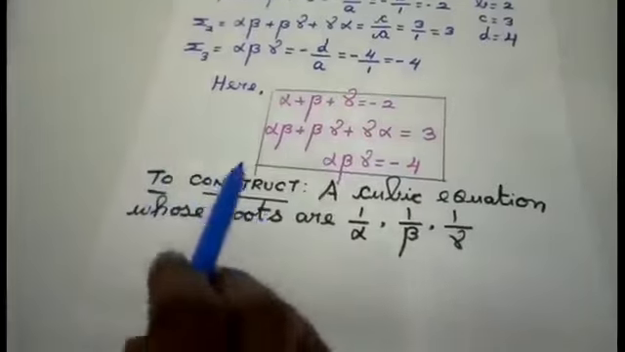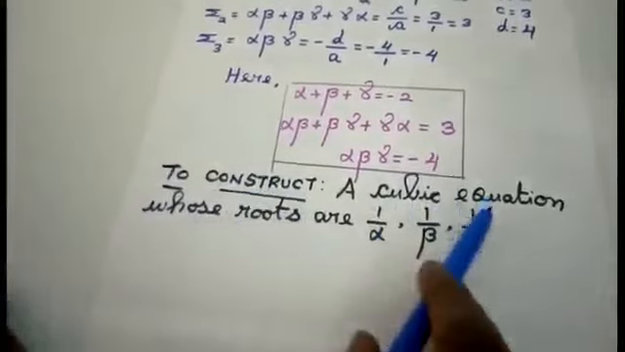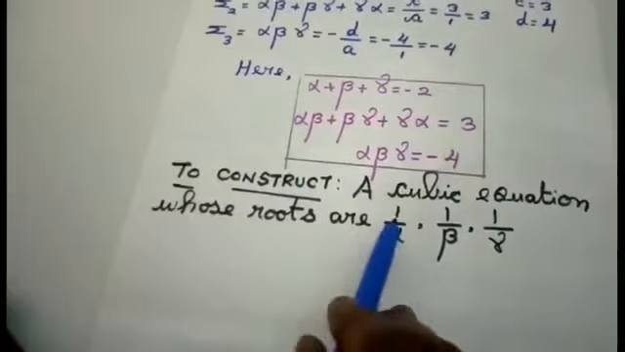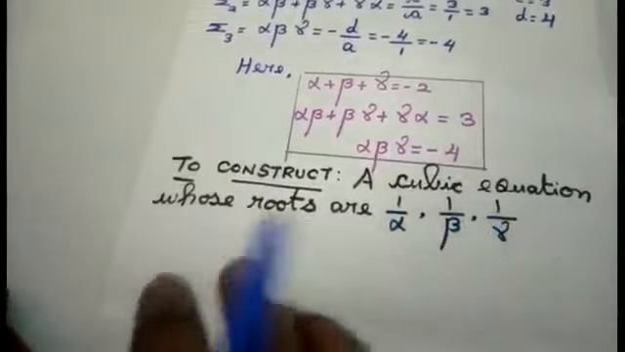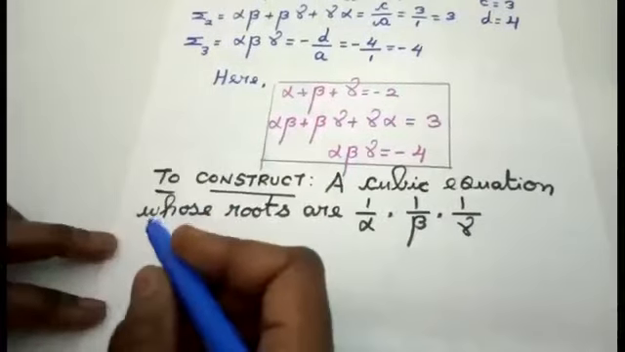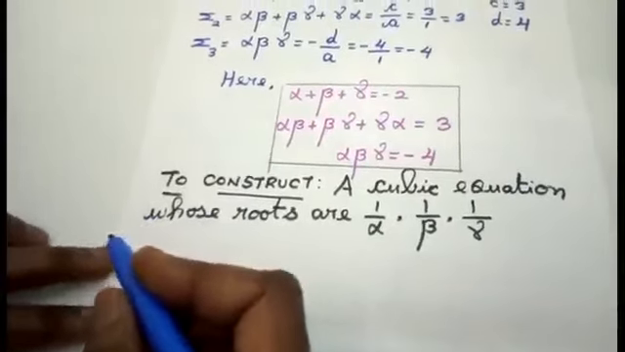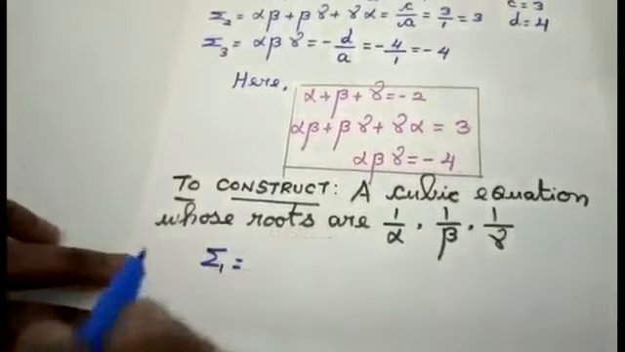Now coming to the next part of the sum. To construct a cubic equation whose roots are 1 by alpha, 1 by beta, 1 by gamma, same procedure. What I am going to do is, first I am going to find summation 1. Let me do it slowly. Just observe, students. Summation 1. What is the concept of summation 1?